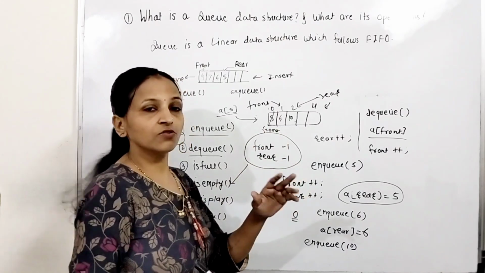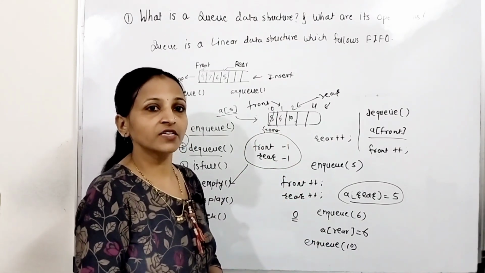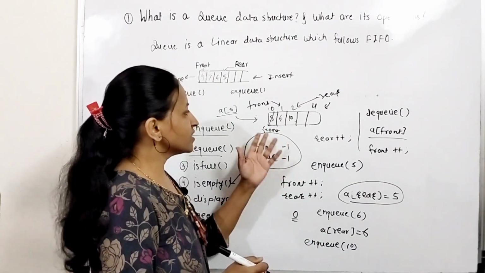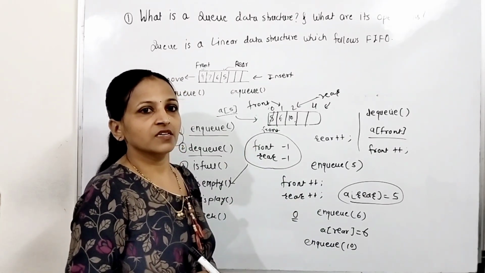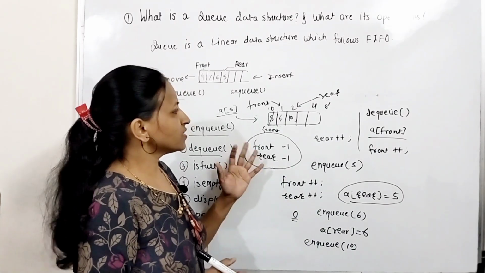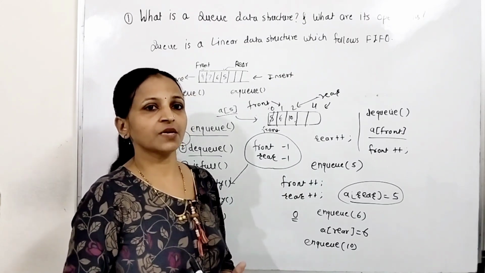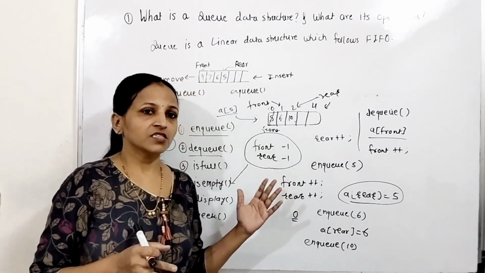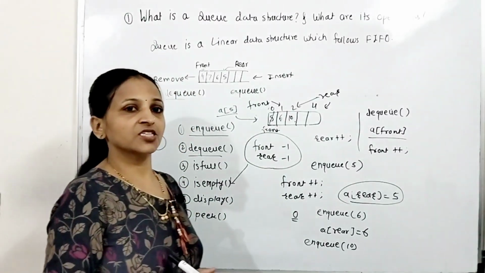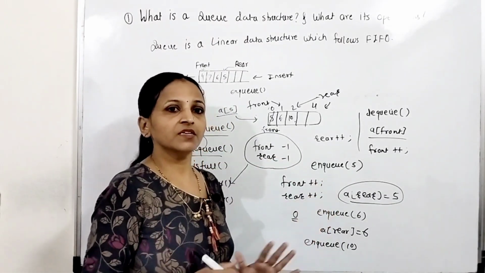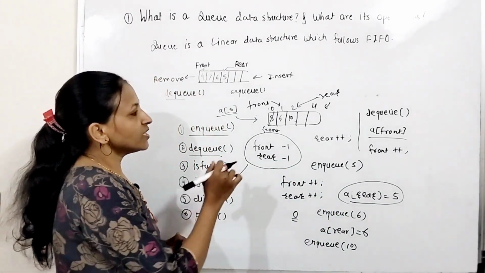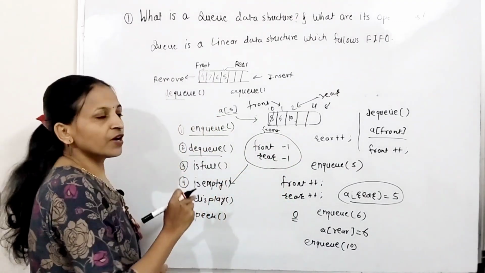Getting? But here you have to check whether the queue is empty or not. That is always compulsory. Queue is empty means front and rear both are equal to -1. In that case the queue is empty. Again there are some other conditions in which the queue is also empty. Those we will see in the static implementation of the queue data structure. That I will explain in depth in the next video. Getting? Now the dequeue operation you have to do in this way.